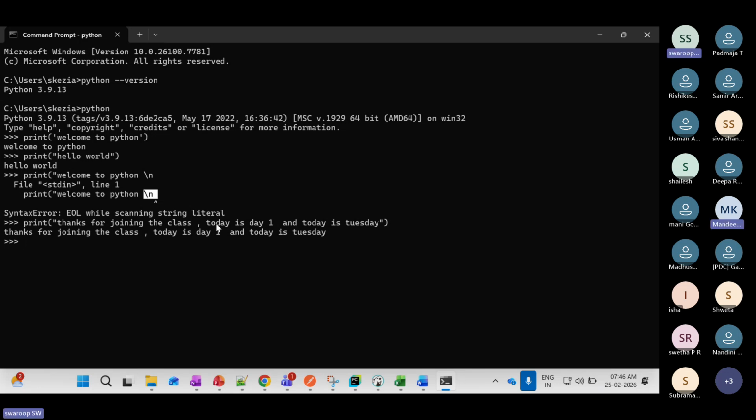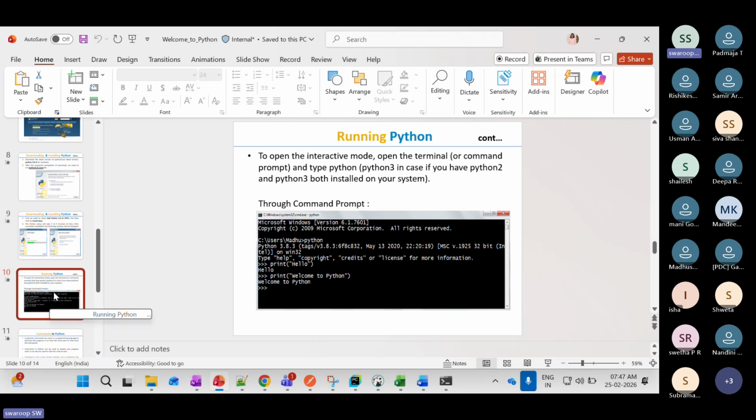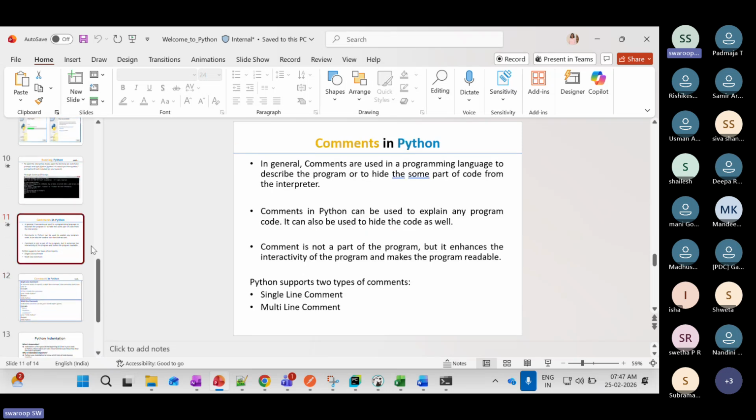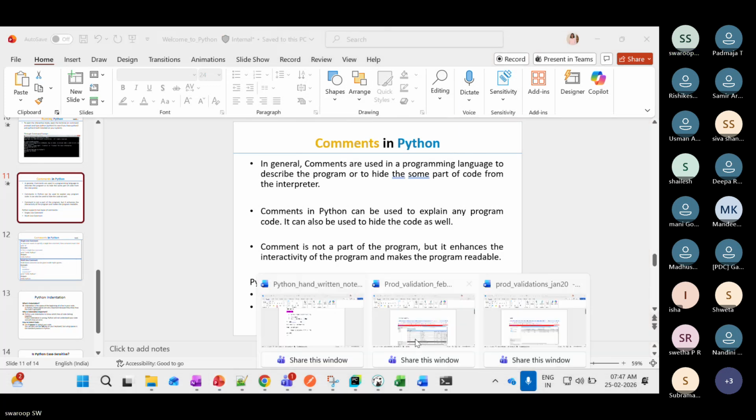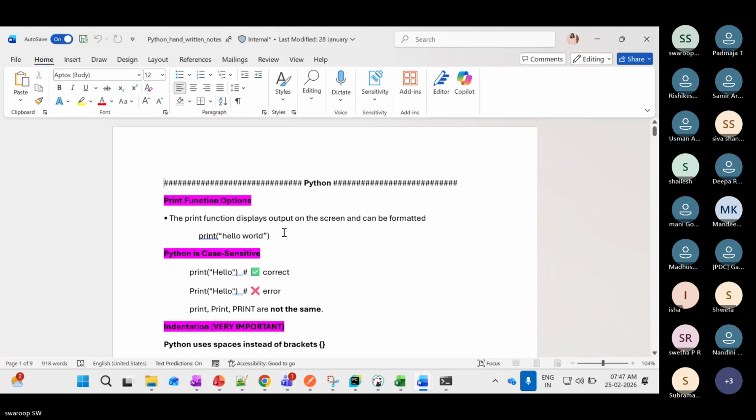Okay. Any other doubts? Okay. We'll move on to the next one. So we'll see simple items today. What all we have, I'll show you here. We saw this print function, right?